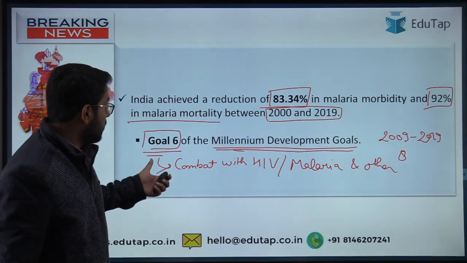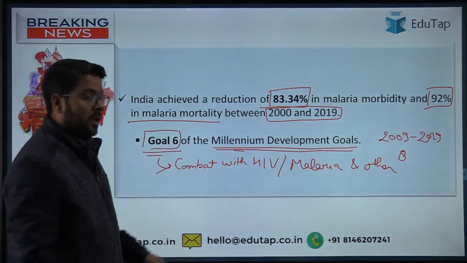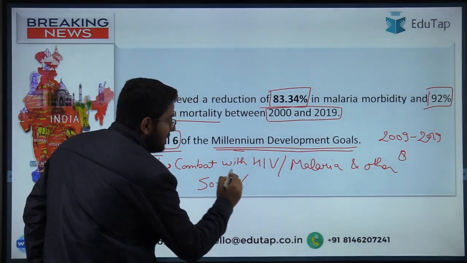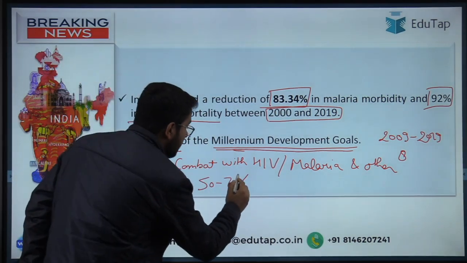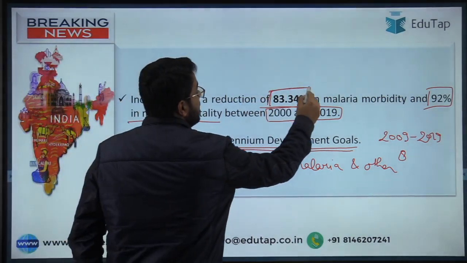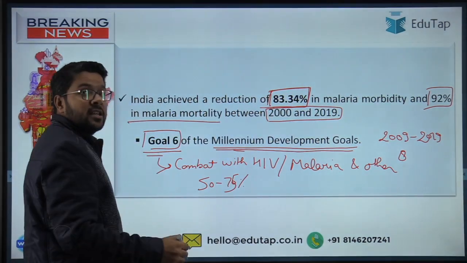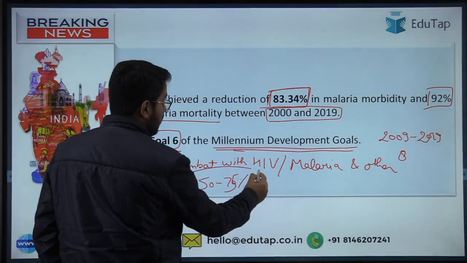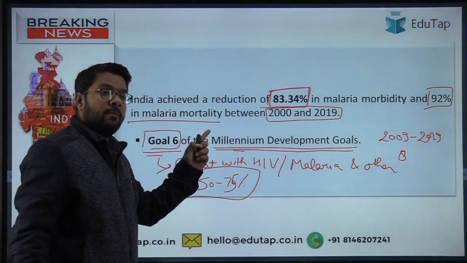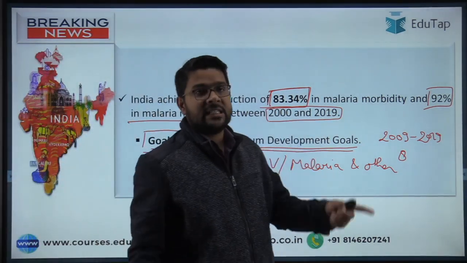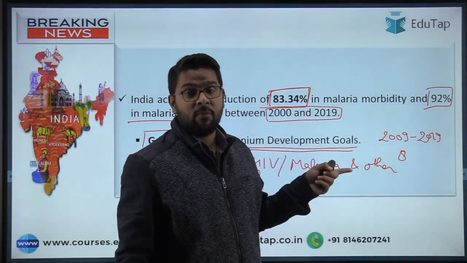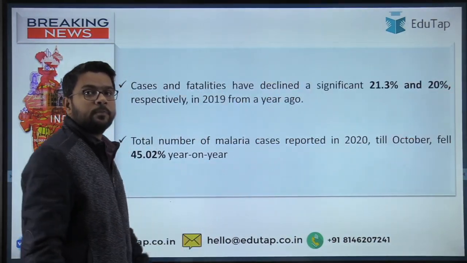So this is about goal number 6, and in this goal India wanted to achieve a target of reducing the prevalence of these diseases by 50 to 75%. But what has India achieved? India has achieved a reduction of almost 83%, whereas the target was only 50 to 75%. So guys, this is an important point: which Millennium Development Goal has India achieved regarding malaria? Goal number 6. This is an important question that can be asked in phase 2.